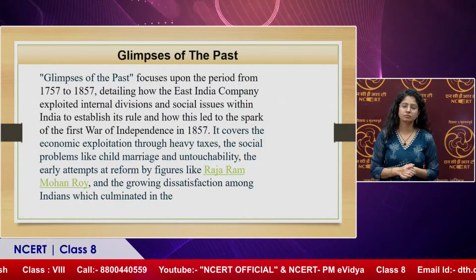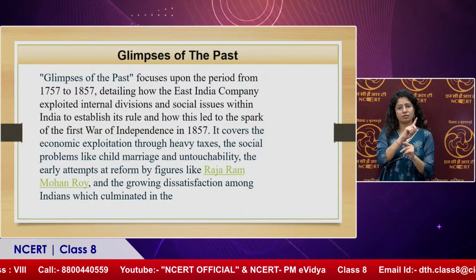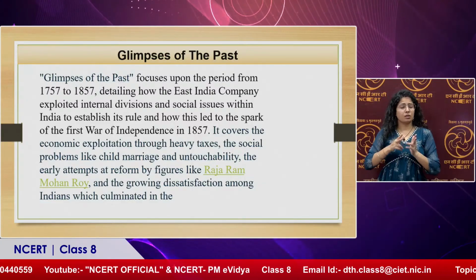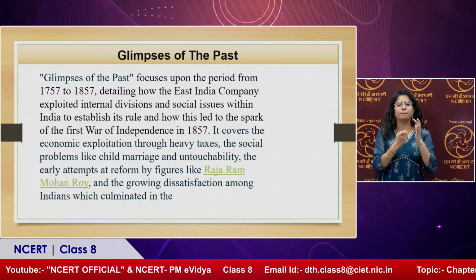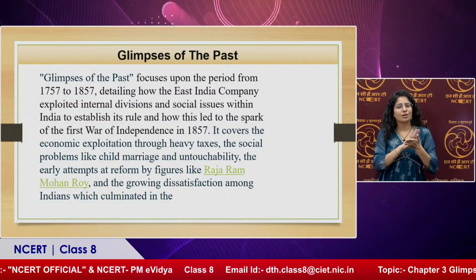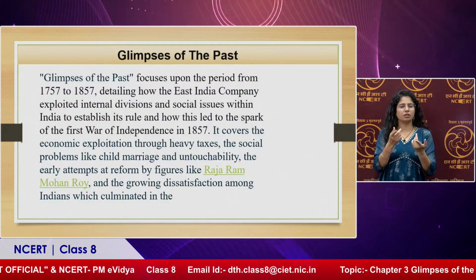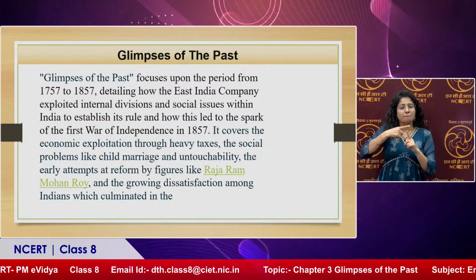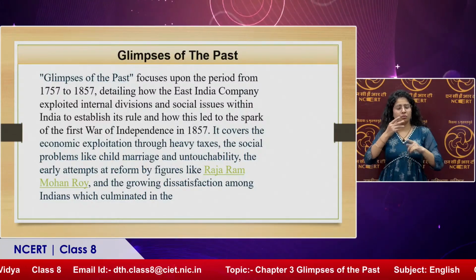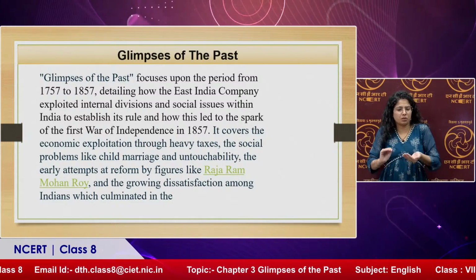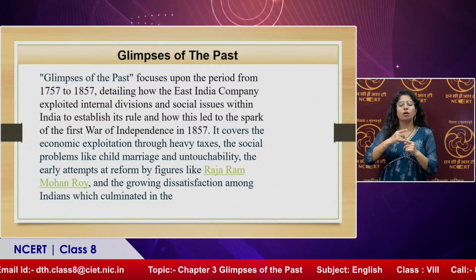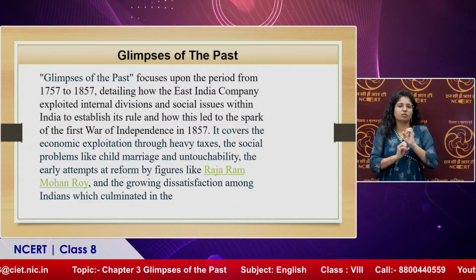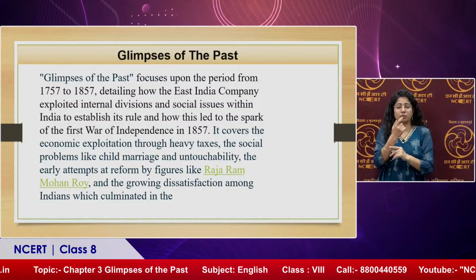So it focuses upon the period from 1757 to 1857, detailing how the East India Company exploited internal division and social issues within India to establish its rule. And it covers the economic exploitation through heavy taxes and social problems like child marriage, untouchability, early attempts at reform by Raja Ram Mohan Roy, and growing dissatisfaction among Indians, which culminated in the revolt.